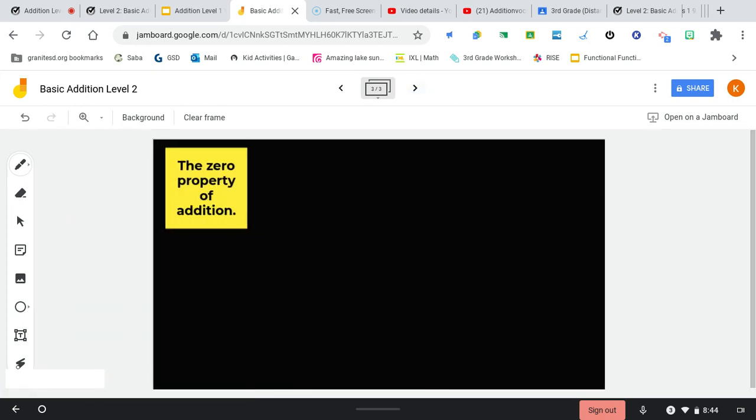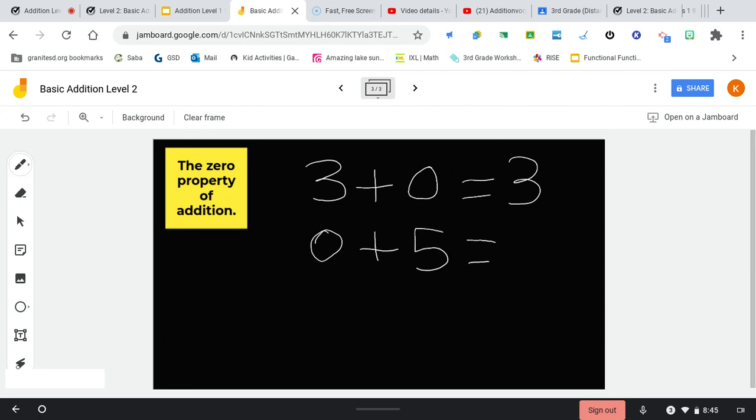Let's talk about the 0 property of addition. The 0 property of addition is that any number plus 0 equals that number. 3 plus 0 is not 0. 3 plus 0 is 3. If I had 0 plus 5, my sum would be 5. So if 0 is one of your add-ins, the sum is going to be the other number.